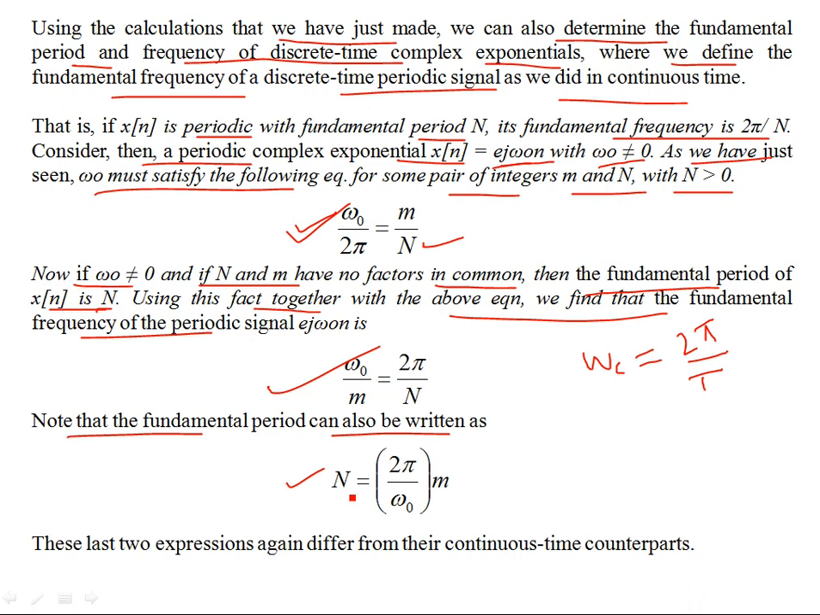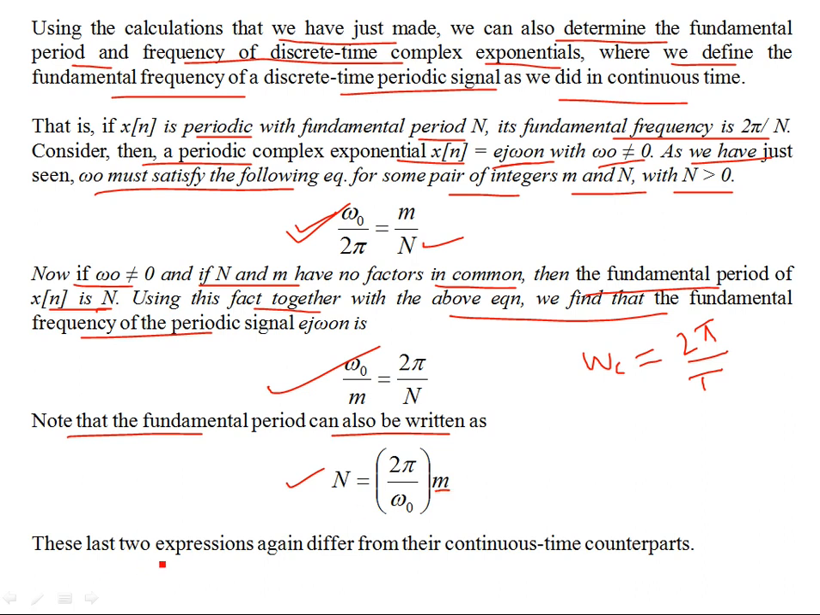periodicity of the discrete time sinusoid. Because if, for example, a discrete time sinusoid has a period of 10 samples, then it's also periodic for 20 samples, 30 samples, but we have to choose the minimum. And this m is the integral multiple. M is again an integer multiple.